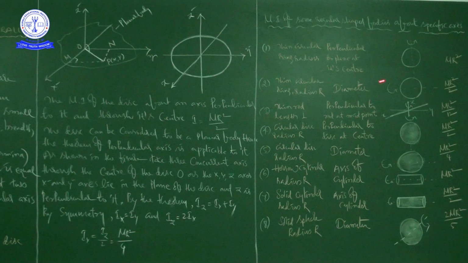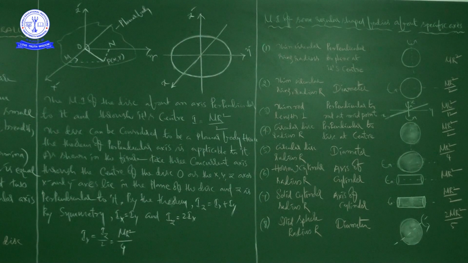Now you see this table here, so this table is important for you, right? Actually we had to discuss this table in the previous class, but the reason I am saying this now is, once we get an idea how to calculate the moment of inertia for at least one object, then you may have a complete idea about how to write the moment of inertia for different shaped bodies, right? So that's why I didn't discuss it in the last class. Now you can see this table, the moment of inertia of some regular shaped bodies about specific axes.